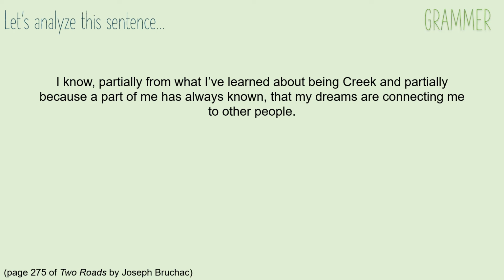Let's also pay attention to the particular words that this author uses. The author uses the word partially twice in the sentence, and that's not by accident. By using it to introduce each explanation, the author is emphasizing that both of these explanations contribute in some way to Cal's knowing that his dreams connect him to others. This helps us better understand Cal's evidence for his visions and dreams.